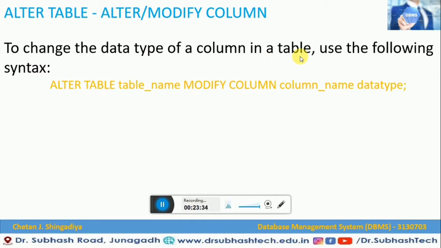So as I already explained, when you want to change from integer to character, that is nothing but changing the data type of a column in a table. In that case we are going to use this concept. So what is the syntax of it? Alter table, table name, modify column, column name and its data type. So this is how simply this syntax will work in many of the RDBMS systems.